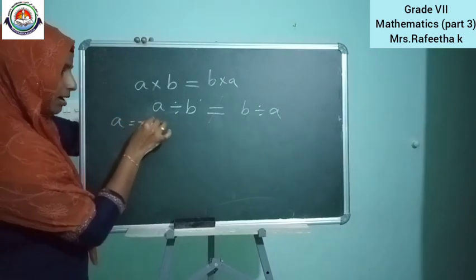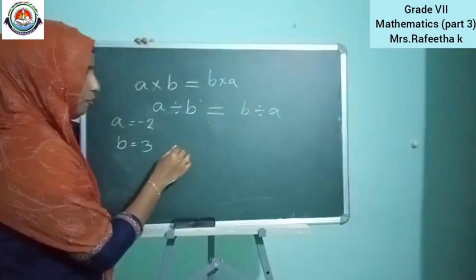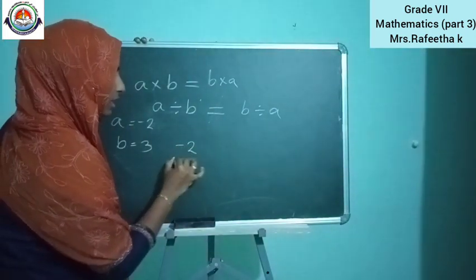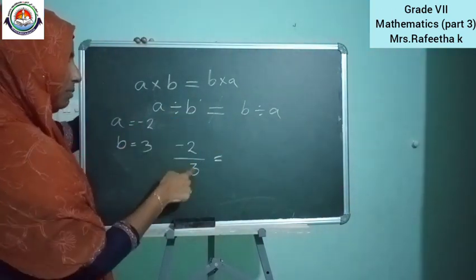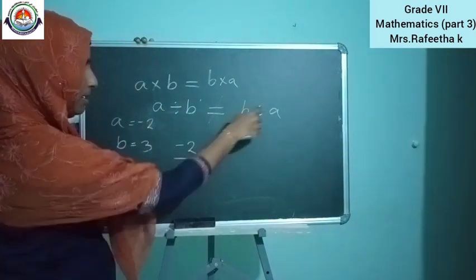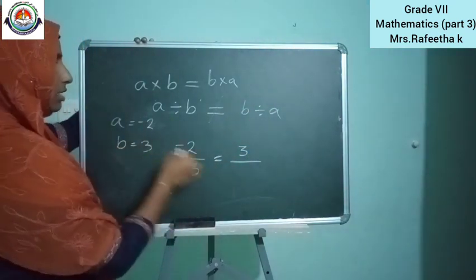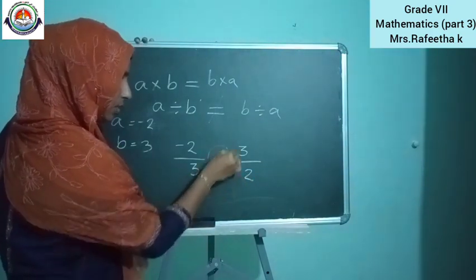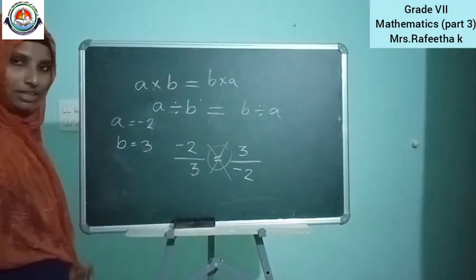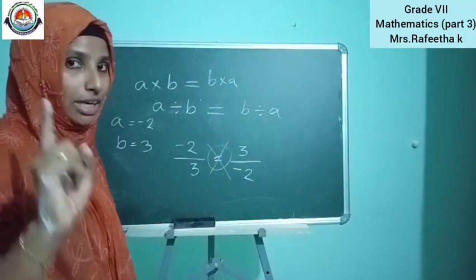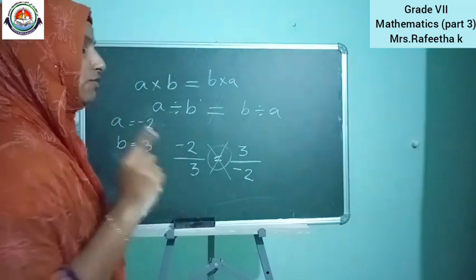Suppose A is equal to -2 and B is equal to 3. If A is -2, then -2 divided by B, B means 3, so -2 divided by 3. Next, B divided by A. B means 3, 3 divided by A, A means -2. Can we say that this is equal? No. -2 by 3 is not equal to 3 by -2. So, not only closure property, the commutative property is also not satisfied in the case of division.